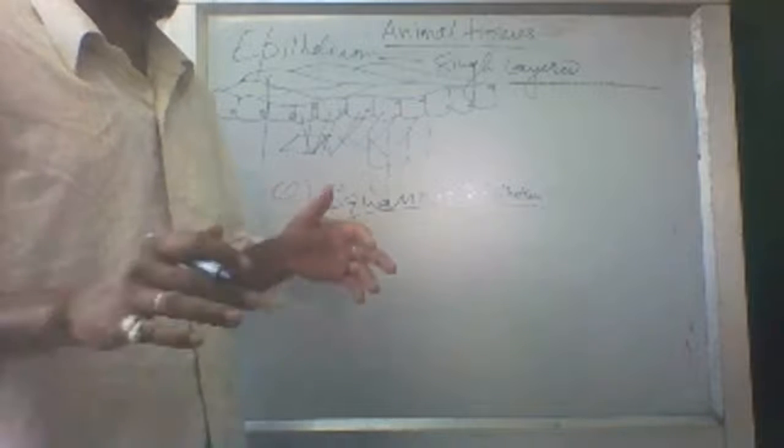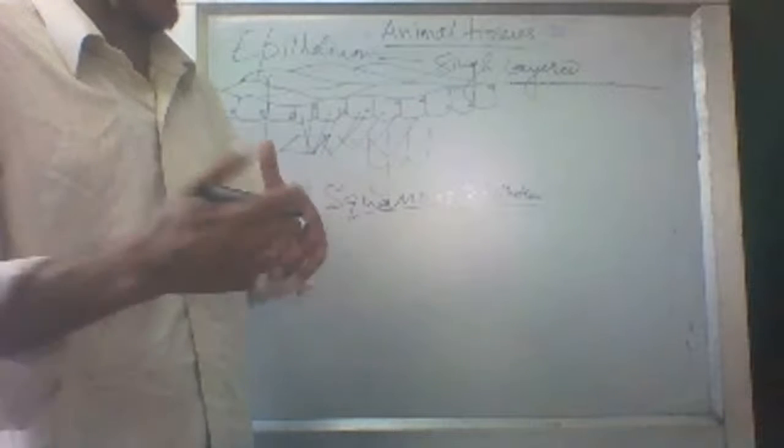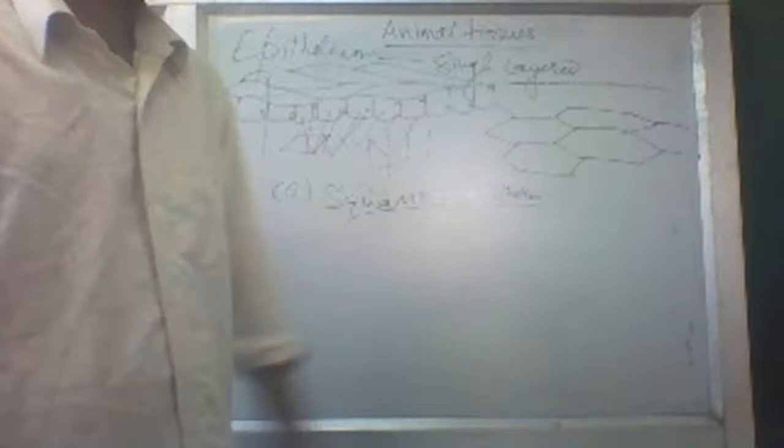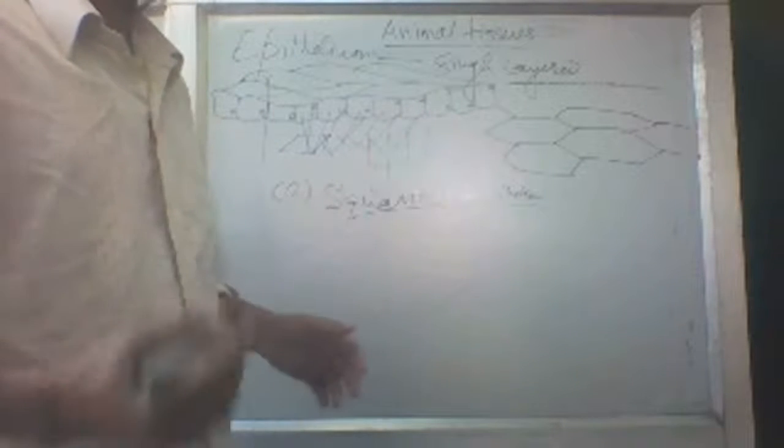They are hexagonal cells, placed edge to edge. Hexagonal cells may be like this too. If they are like this, they are kept plate to plate, or like this. They are placed like this. So this is called the squamous epithelium.